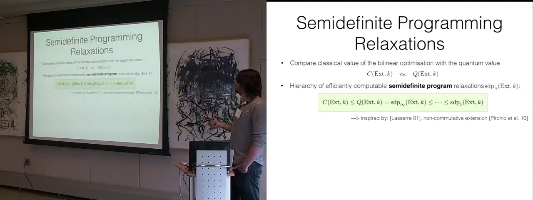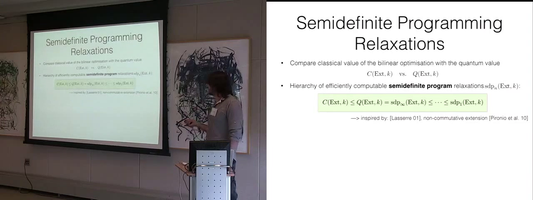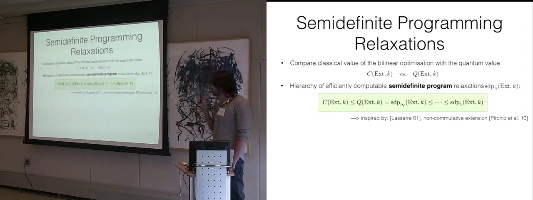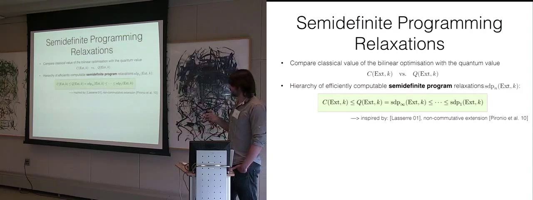This is very much inspired by the work of Lasserre and then the non-commutative extension of this work by Pironio and co-authors, which is about general polynomial optimization. So it's where we took our inspiration from. Now the thing is, these SDPs, at least the lower levels, are efficiently computable.